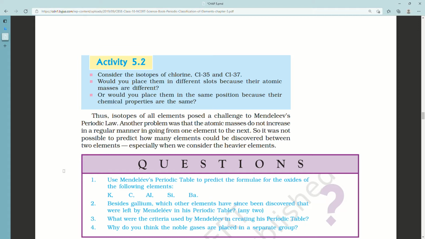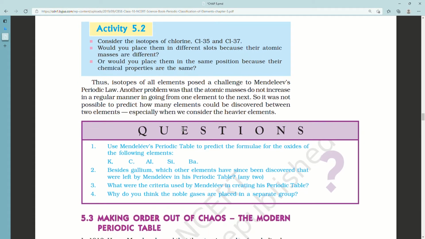Second, besides gallium, which other elements have been discovered that were left by Mendeleev in his periodic table? That would be germanium and scandium.